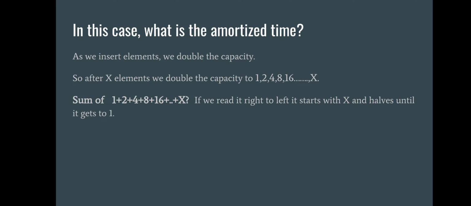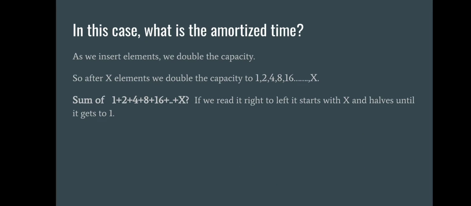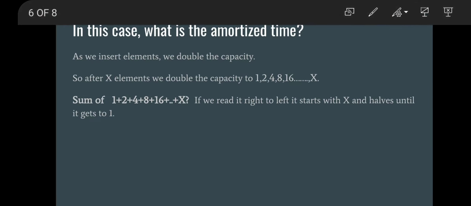Like we are making a new array of power-of-2 sizes. The first array is of size 1, the next is size 2, the next is 4, the next is 8, the next is 16, and it goes up to x. So what will be the time complexity? It will be the sum of all the arrays, like 1 plus 2 plus 4 and so on up to x.